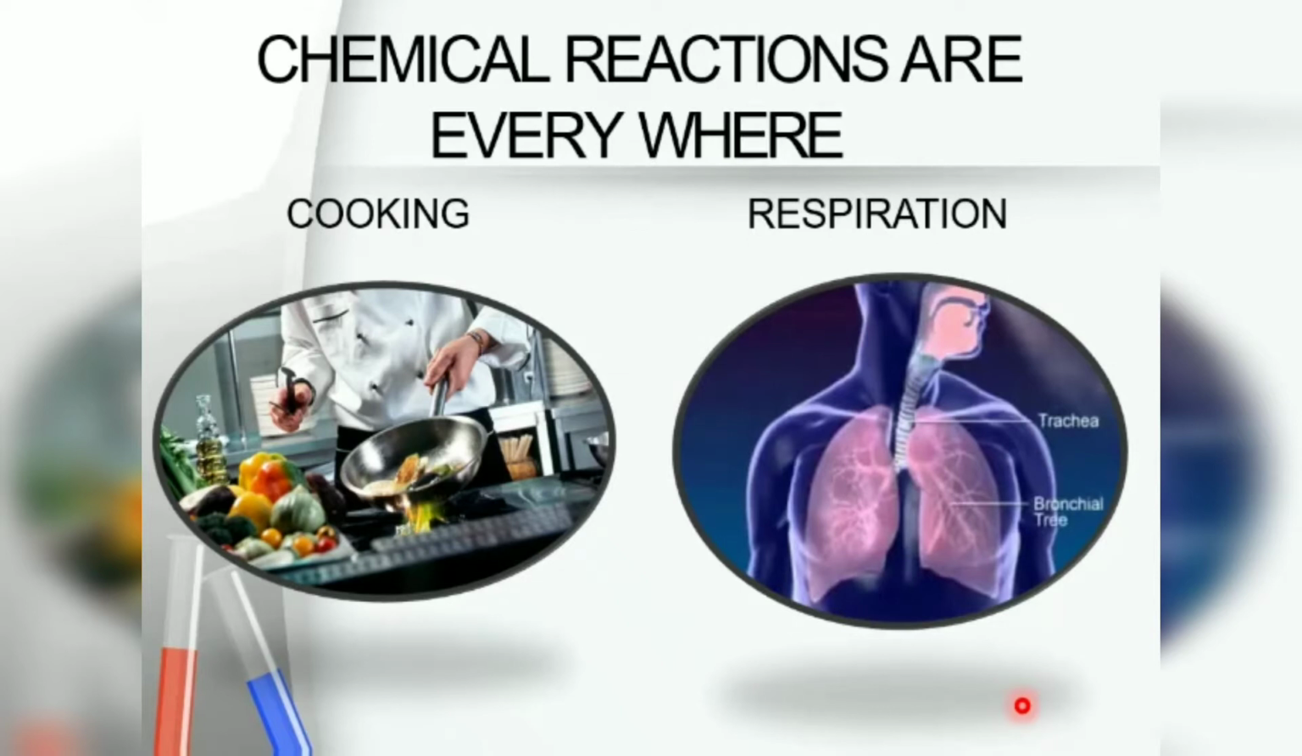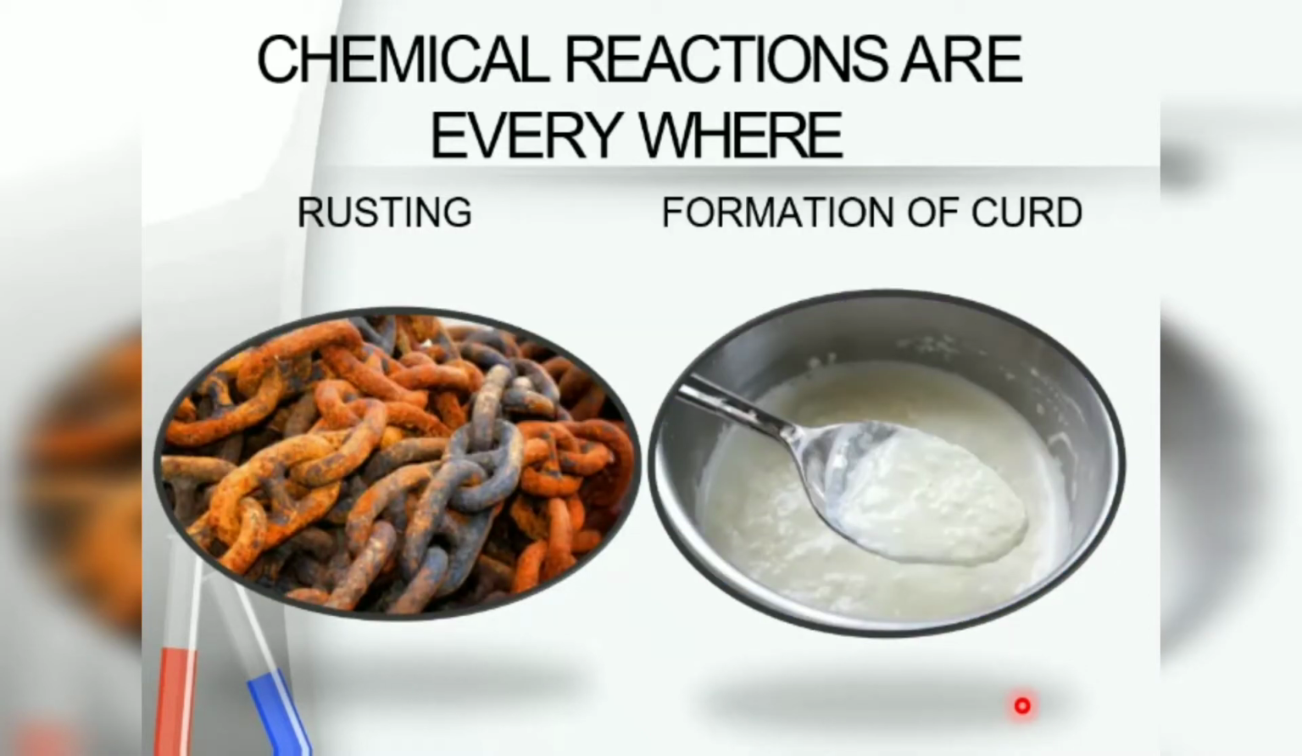Chemical reactions are everywhere: in the cooking of food, in the respiration system, in the rusting of iron, as well as in the formation of curd. All are chemical reactions. In all the above situations, the nature and the identity of the initial substance have changed. We have already learned about the physical and chemical changes of matter in our previous classes. Whenever a chemical change occurs, we can say that a chemical reaction has taken place.